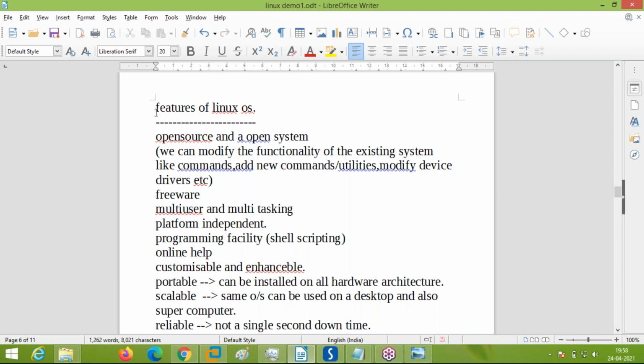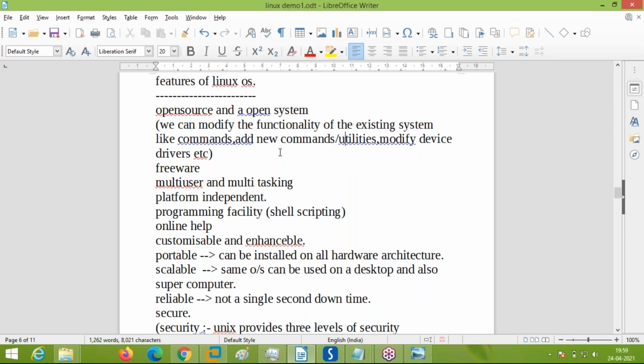Now, because we are going to learn the Linux operating system, what is the main feature of the Linux operating system? Open source and open system. Open source operating system means the source code can be downloaded for free. Open system means it can be openly modifiable and doesn't need any permission from anybody. You can create new functionalities, modify existing functionality, add new commands, add new device drivers, or modify existing device drivers. Everything can be done.